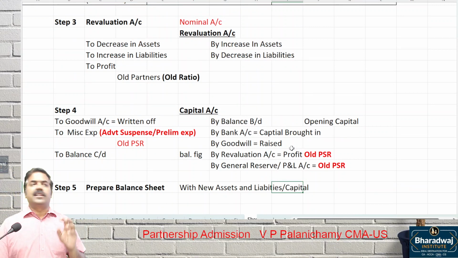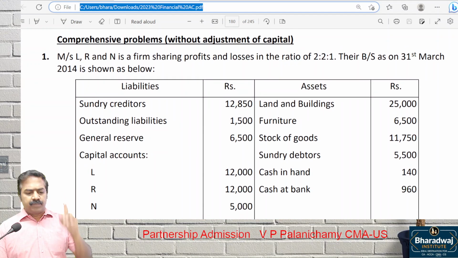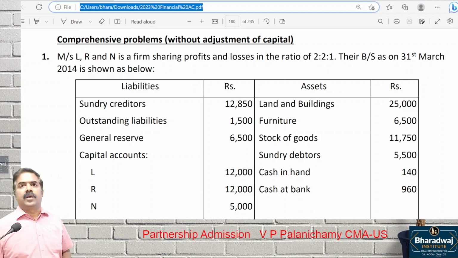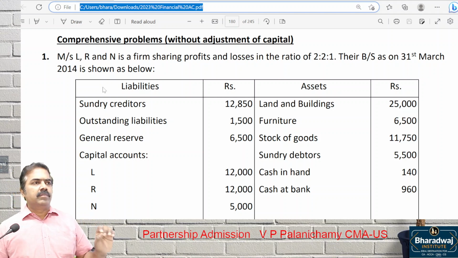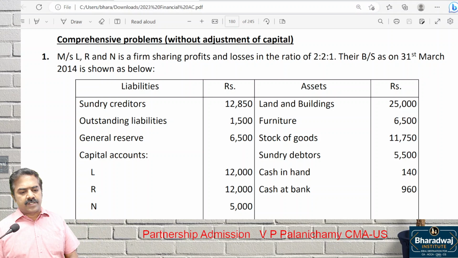Okay, there are certain additional notes. I will come back to it. Okay, take your material. Admission of partner. Go to question number 1. Read the question, understand the question, only then we can solve it. Who are the partners? Straight away, it is an examination problem for 15 marks. They test from minimum 10 marks to 15 marks. First question was tested for 15 marks in the past.